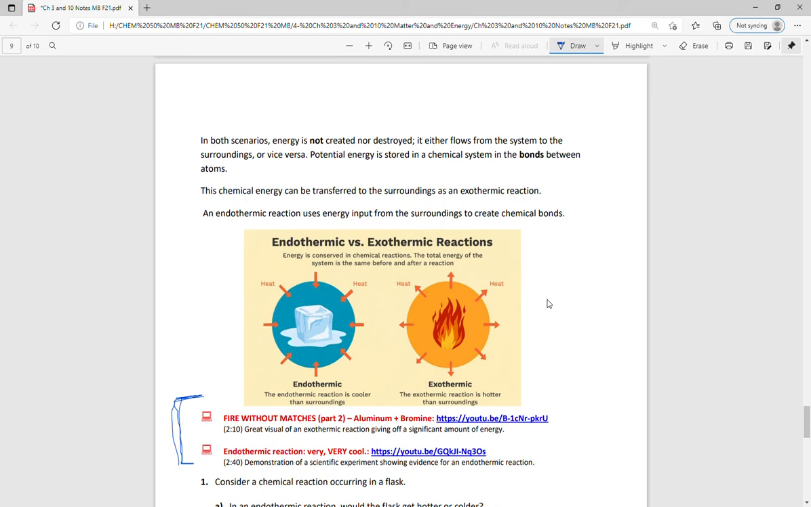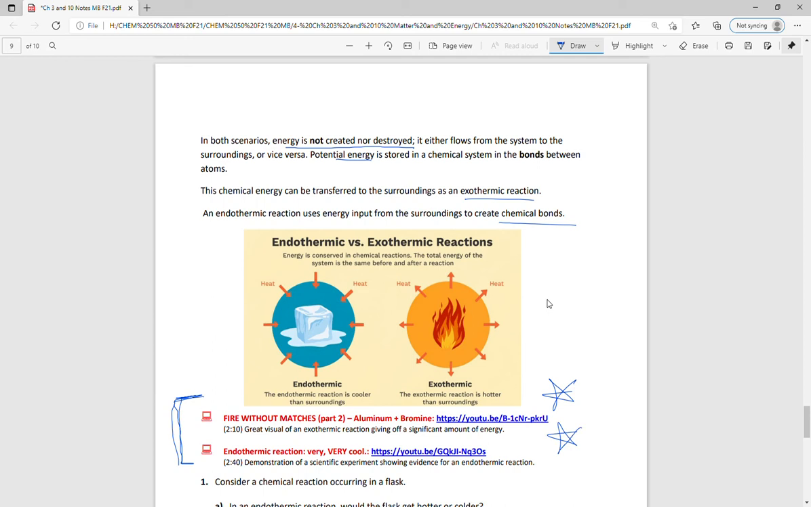So as a reminder, in both scenarios, we're not creating or destroying energy, right? It's going to be somehow contained either in the thing or in its surroundings. And so maybe we're converting potential energy into heat energy or whatever it is. So the chemical energy is transferred to the surroundings in an exothermic reaction, and in an endothermic reaction, energy is put in from the surroundings to create that potential energy. And these, like I say, are really good examples of really extreme endothermic and exothermic reactions.